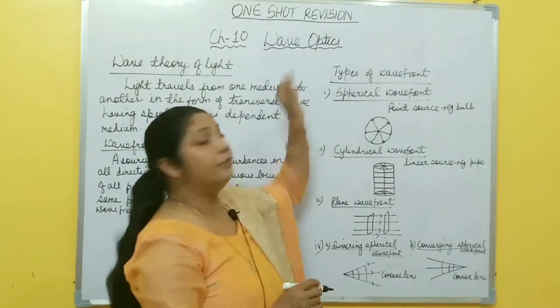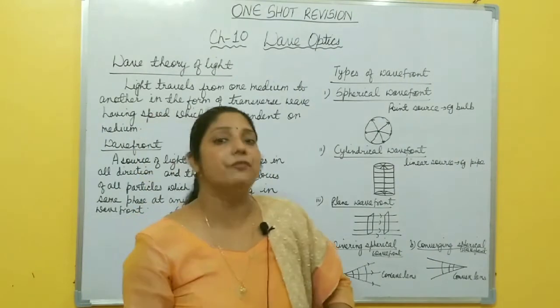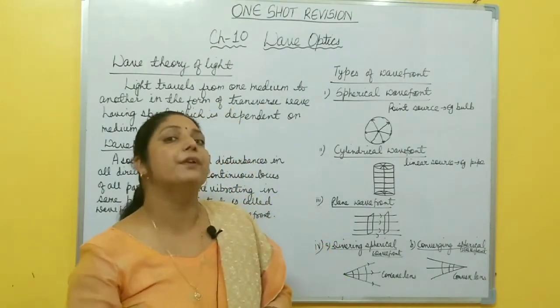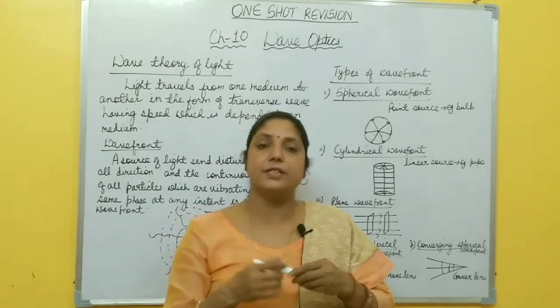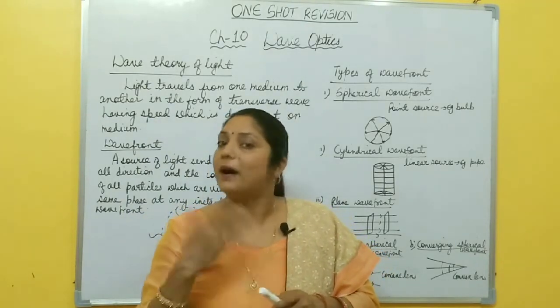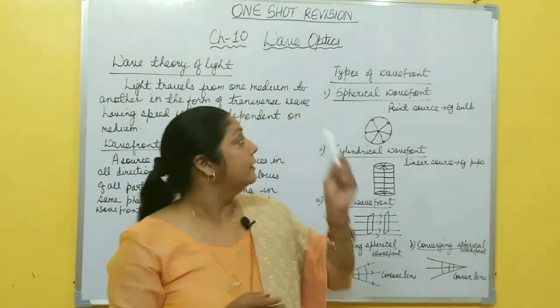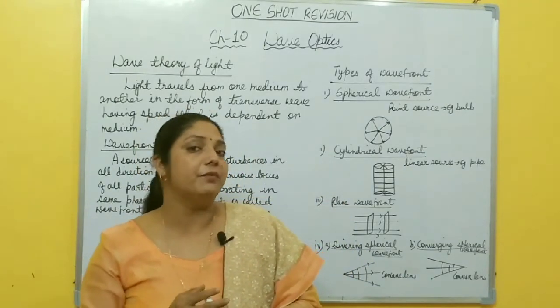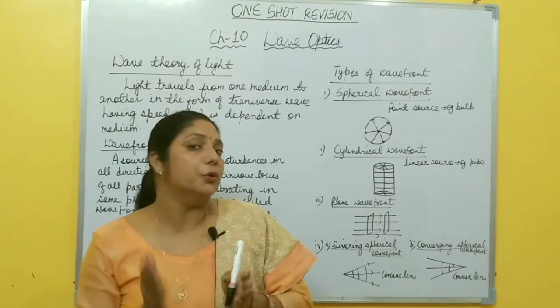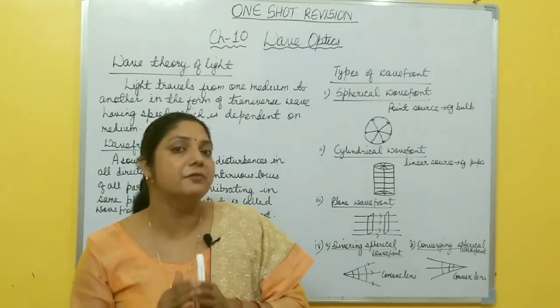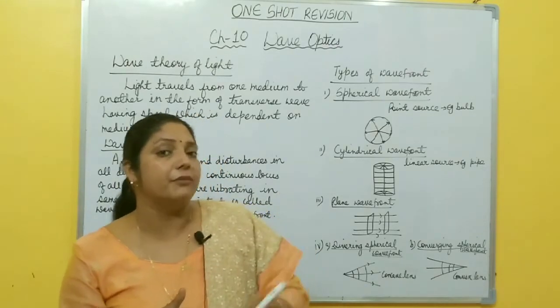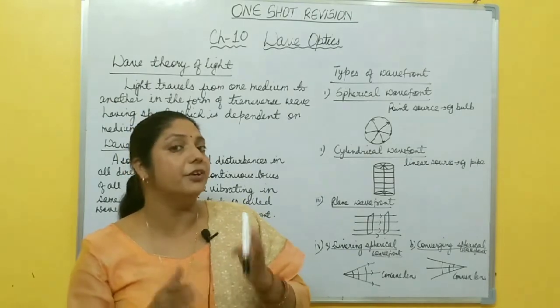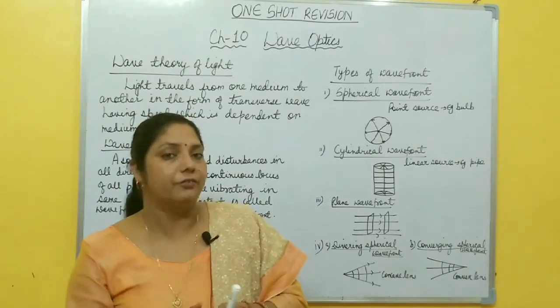You know, in wave optics, you study about wave nature of light. In the previous chapter, ray optics, you studied about particle nature of light. But in wave optics, you study about wave nature of light. And in this way, we proved that light has both natures, particle as well as wave. And in the next chapter, dual nature of radiation, you will study about dual nature of light, right?